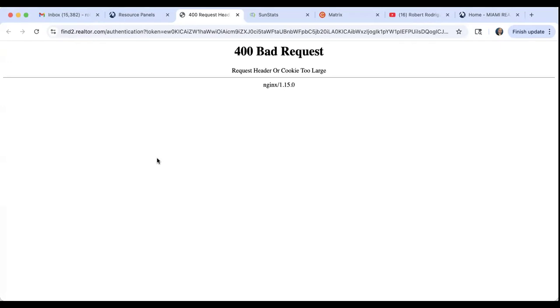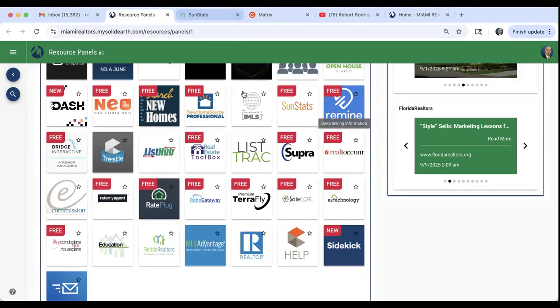I just wish it was working. This is completely out of my hands. It's not working, so we would have to, I don't know, clear my cookies or my cache or something and try again. All right, but that's Realtor.com.